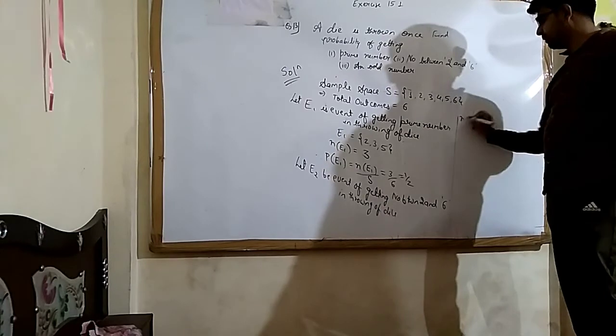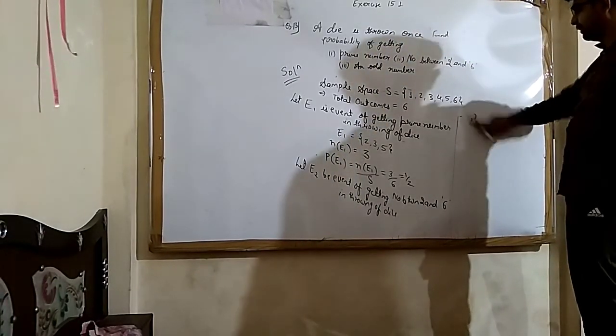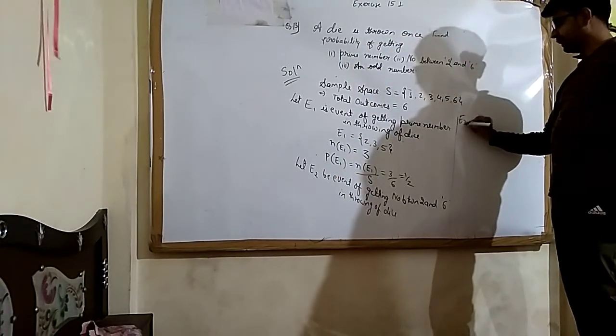Before n of E2, just find what E2 will be.